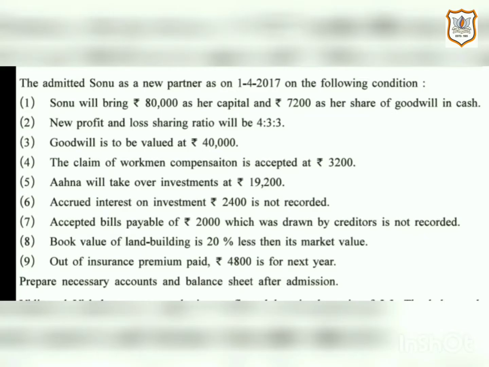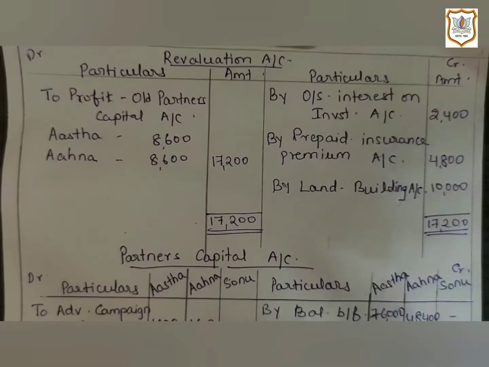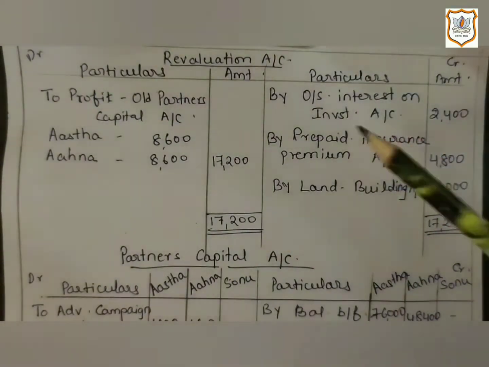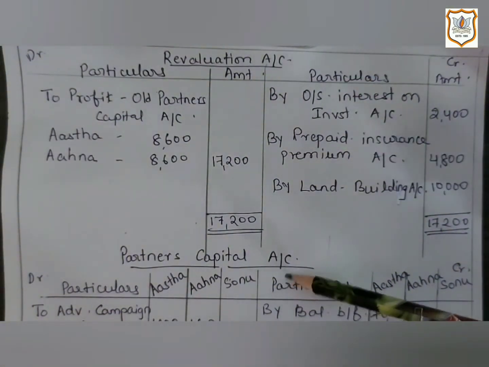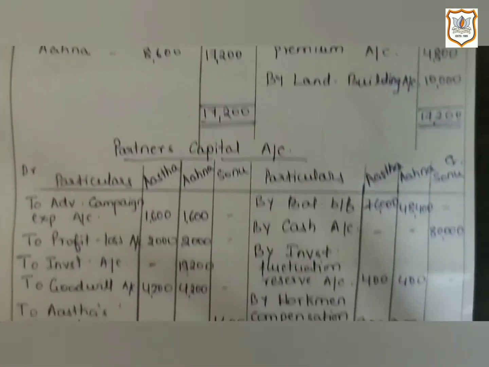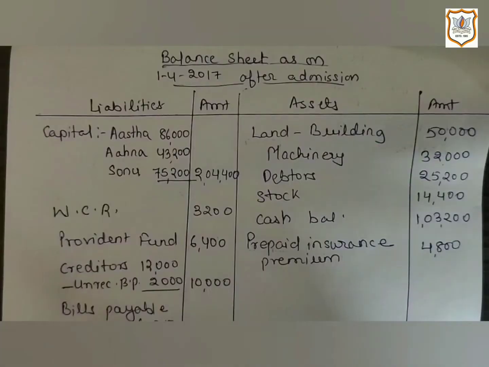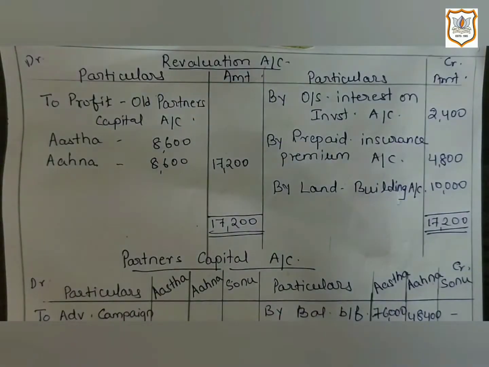They admitted Sonu as a new partner as on 1st April 2017 on the following condition. Here some information is given and we have to prepare necessary accounts and balance sheet after admission. So here is the solution. Here we have to prepare revaluation account, partners' capital account. Here it is. Then we have to prepare cash account and balance sheet as on 1st April 2017 after admission. So let us start with the first information.